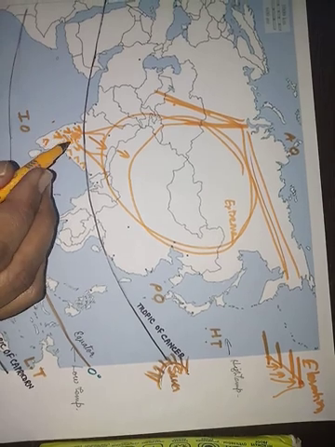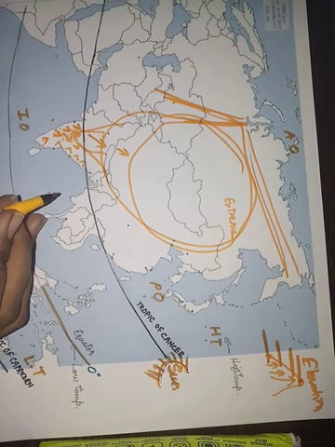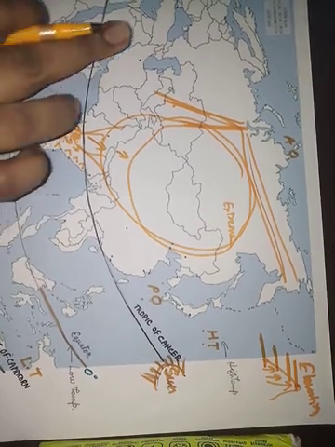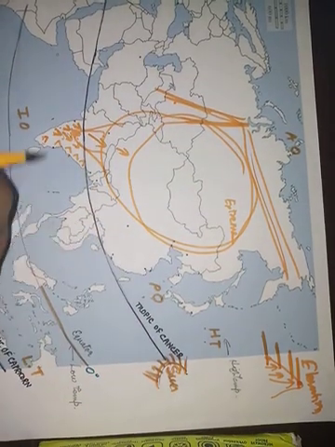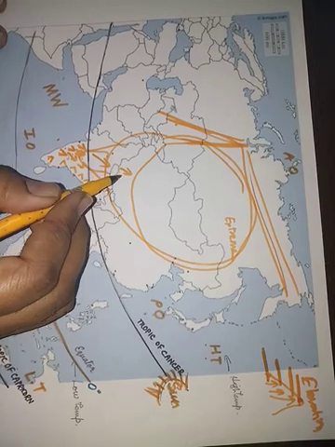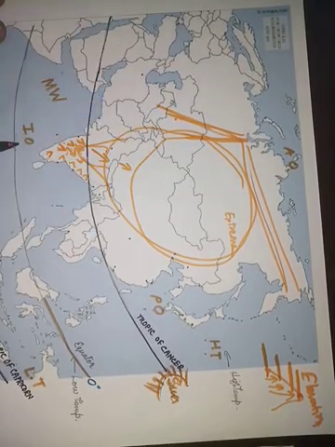Fine. Now comes the monsoon winds. We know very well that monsoon winds bring rain. The monsoon winds have their impact on almost the whole of Asia. As they enter, from which side? From the western and southern side.